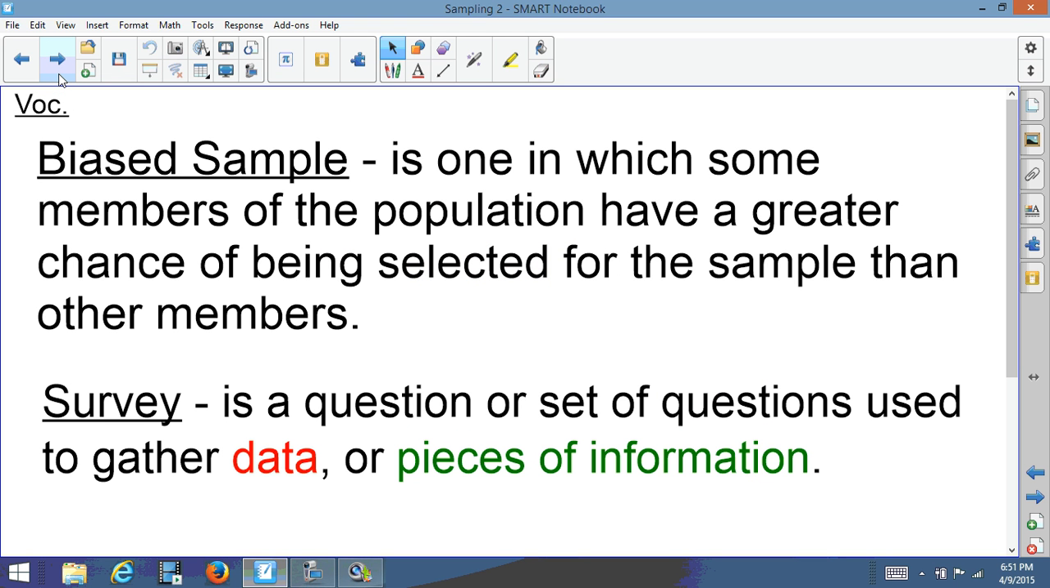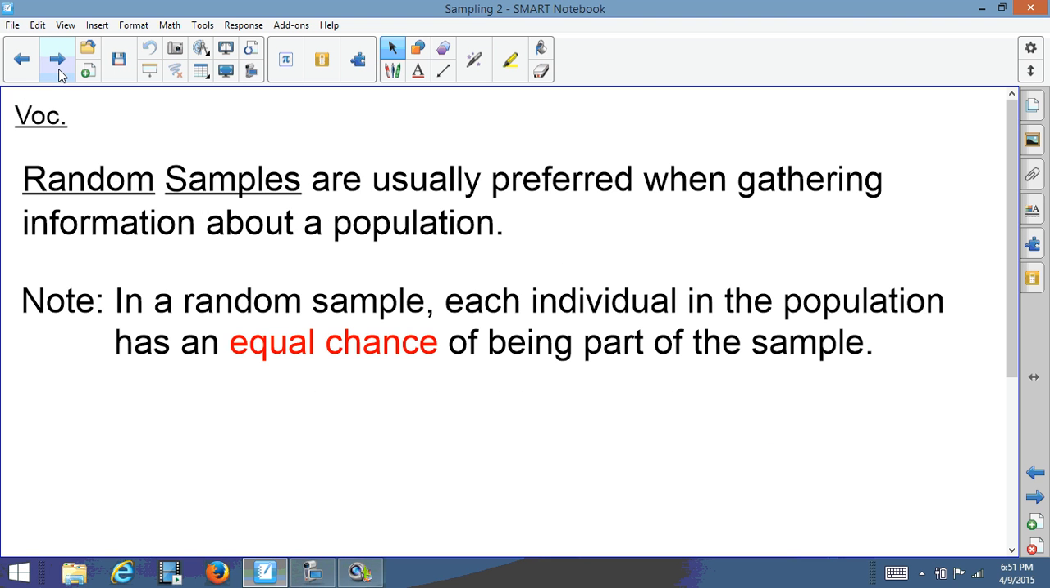A biased sample is one in which some members of the population have a greater chance of being selected for the sample than the other members. A survey is a question or a set of questions used to gather data or pieces of information. Random samples are usually preferred when gathering information about a population. Note, in a random sample, each individual in the population has an equal chance of being part of the sample.